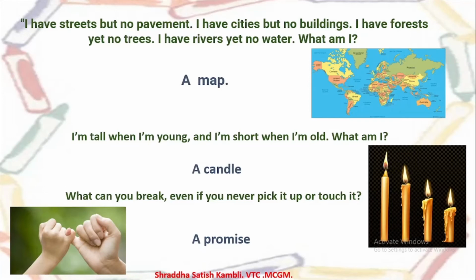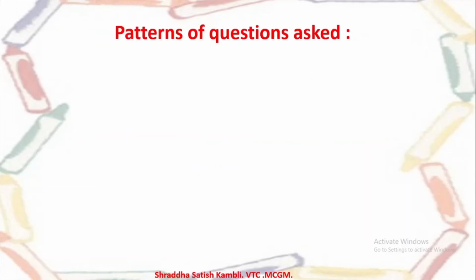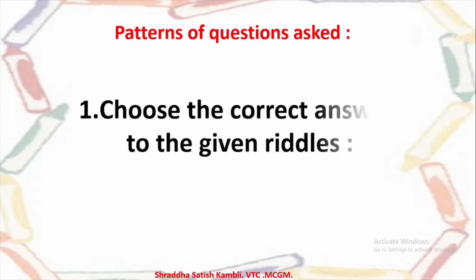Alright, so these were some examples of different types of puzzles in English. Let us see what the question paper pattern could be. Now you have just one pattern, one simple pattern of question that can be asked. Choose the correct answer to the given riddles. So there will be a riddle which is given. You have to find out what the correct answer to the riddle could be. Simple enough. So we have limited pattern of questions, so we will take some limited examples also. So come on, let us do at least 5 or 6 examples together.